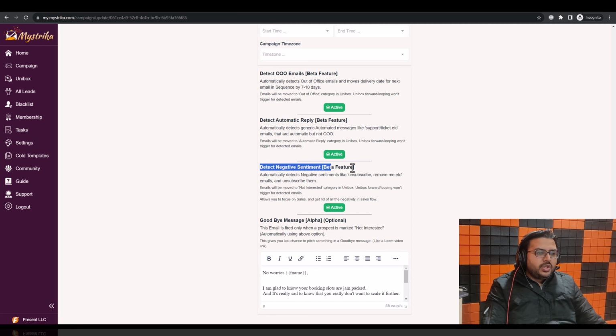Now this is the most interesting feature, for it was till last month. What this does is it automatically detects unsubscribe, remove me, not interested, F off, or whatever the guys might be writing. So what we want you to do is focus on the positive side, the marketing side, the sales side, and let Mystrika deal with the negativity.